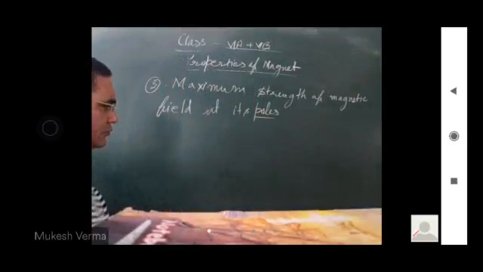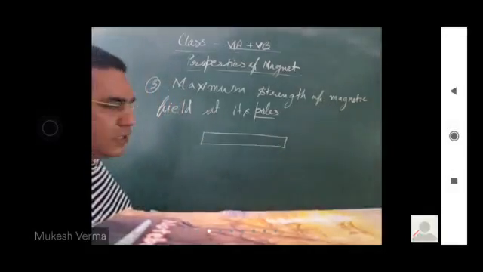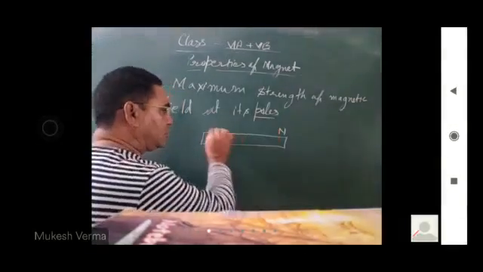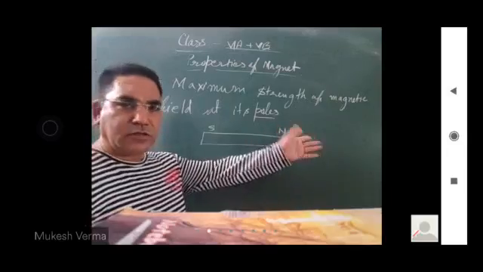But I have taken one magnet, and it has a North Pole and a South Pole. कोई जरूरी है ये नॉर्थ साउथ हो, यहाँ पर नॉर्थ है तो यहाँ साउथ है.